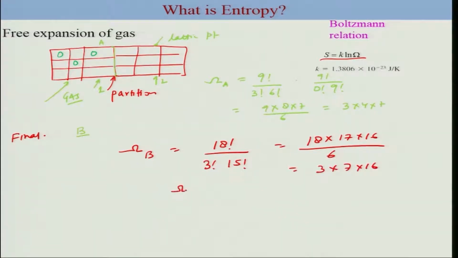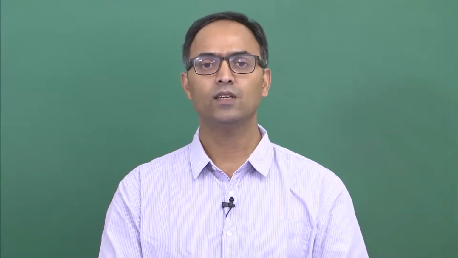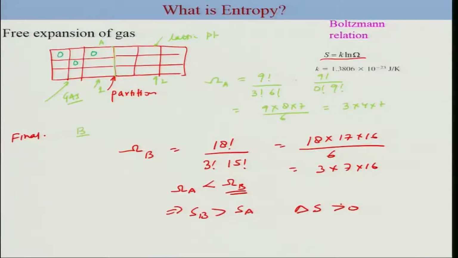Clearly omega A is less than omega B, which essentially means that the number of possible configurations for the case of B after expansion is much larger. Essentially this indicates S_B is much greater than S_A, and this is what tells you that delta S is greater than 0 for this simple exercise. So what we did was connect the entropy change to the molecular disorder, which we represented in terms of the number of possible arrangements in a given box. This is a way to understand macroscopically the entropy change for a given process.